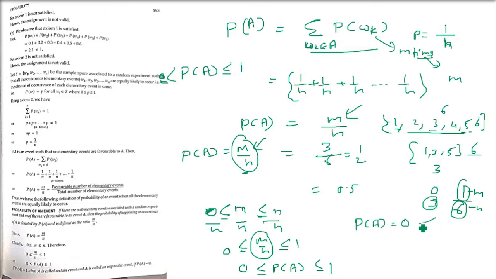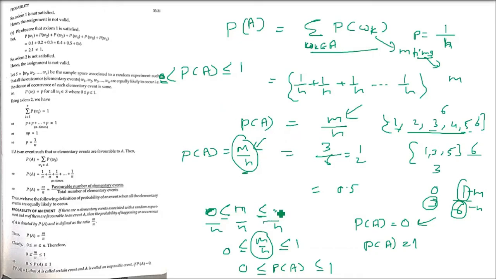See, if P(A) is equal to 0, that means this is an impossible event. This will never happen, whatever you do. And P(A) equal to 1 is the sure event. Whenever you do the experiment, this will always happen. Now, did you understand all this? Now I am adding one more thing.